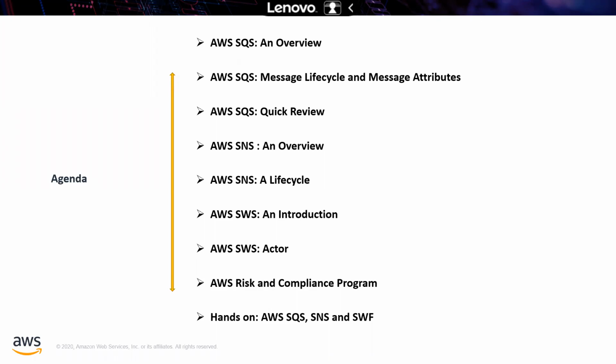Followed by, we are going to talk about SWF, that is the Simple Workflow Service. We are going to talk about the introduction, and after that, the AWS risk and compliance program. It is a completely optional program, and you will not get even a single question from the topic. So it is up to you. You want to stay back or you want to leave early, but this is the optional program. You will not get any questions. And finally, we are going to do some hands-on in SQS, SNS, and Simple Workflow Service.